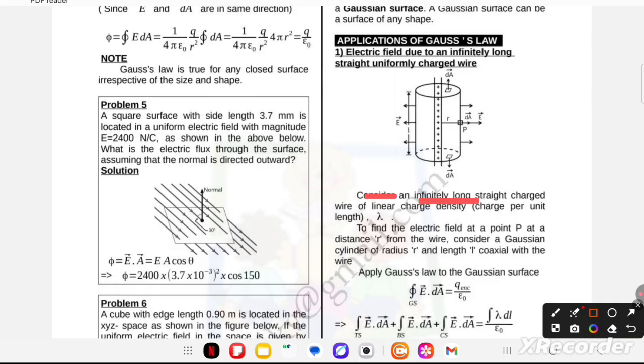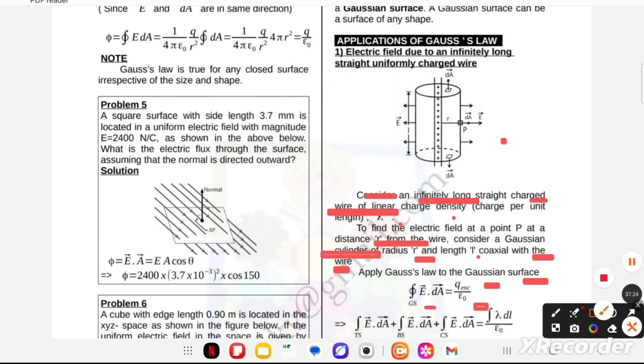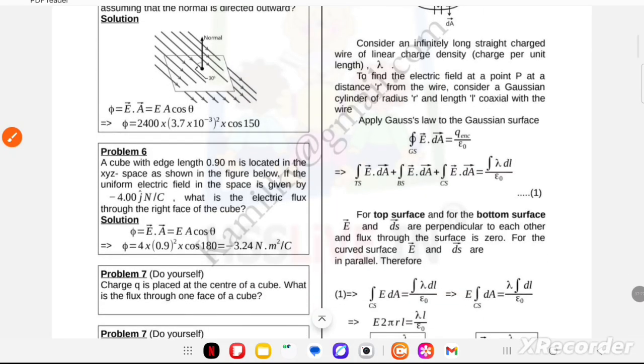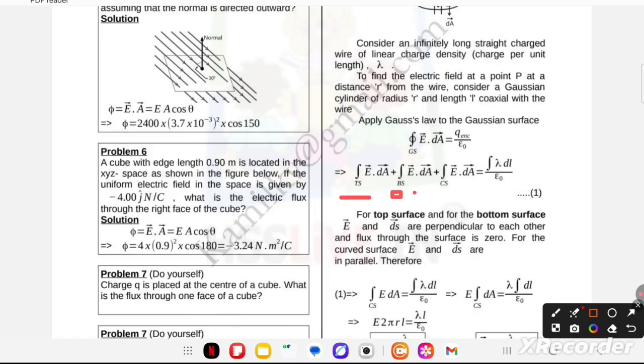Consider an infinitely long straight charged wire of linear charge density lambda. To find the electric field at a point P at a distance r from the wire, consider a Gaussian cylinder of radius r and length L, coaxial with the wire. Apply Gauss law on the Gaussian surface. You can use the formula: closed surface integral of E dot dA equals Q enclosed upon epsilon naught. Therefore, you can write: the integral over the top surface E dA plus the bottom surface E dA plus the curved surface E dA equals the line integral of lambda dl upon epsilon naught. Say equation number 1.